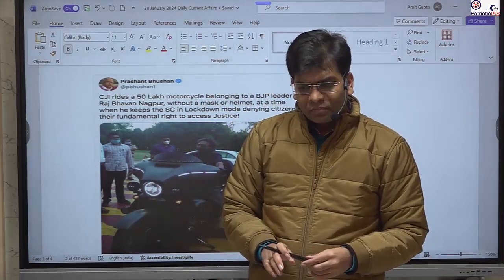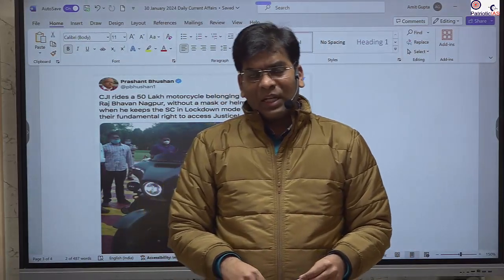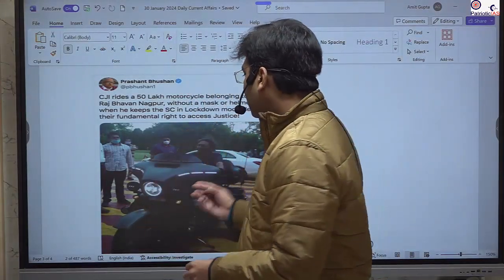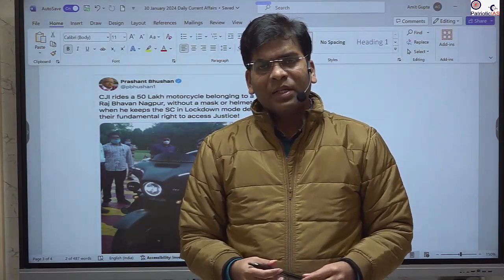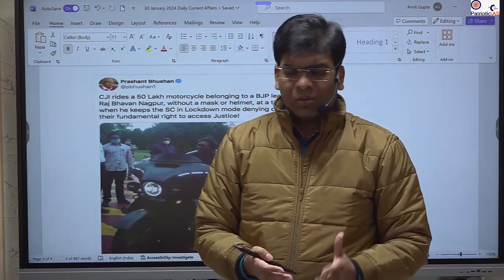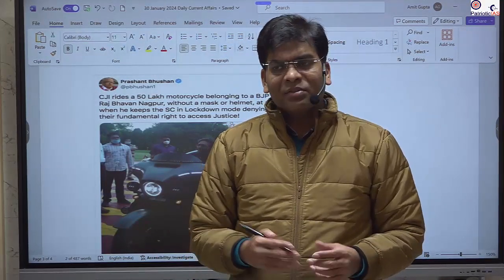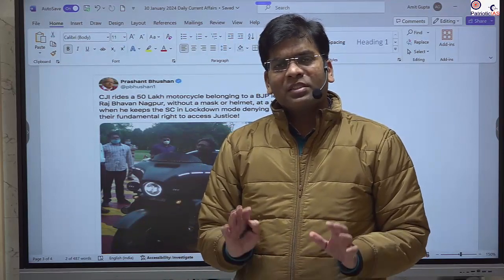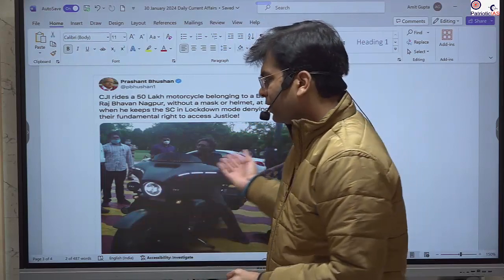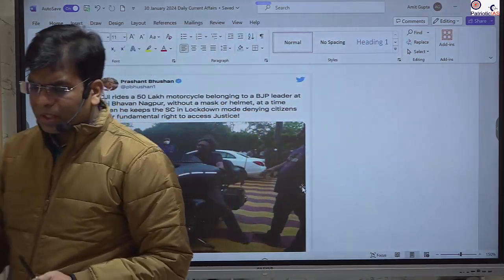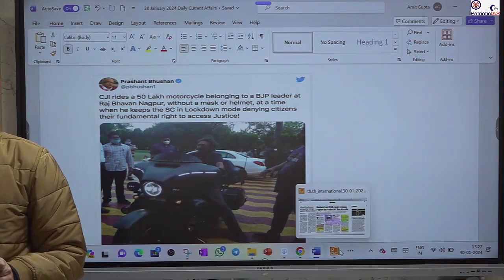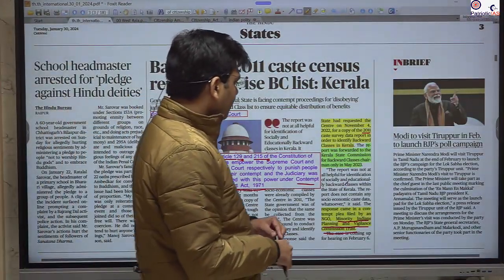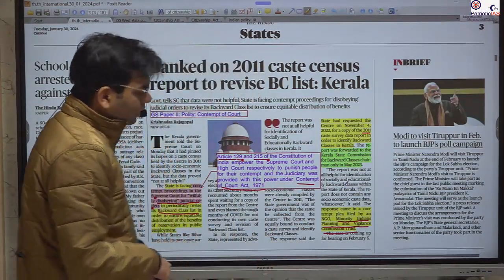Even the Attorney General of India advised the Supreme Court, please don't take up this case, there is no merit. But yes, the court, as you know, is made by human beings, and they have some ego. In the end they saw that there was a negative light on the Supreme Court, so they just imposed a fine of 1 rupee on Prashant Bhushan. So this was all about this case. You should be clear about what contempt of court is, what civil contempt is, and what criminal contempt is.